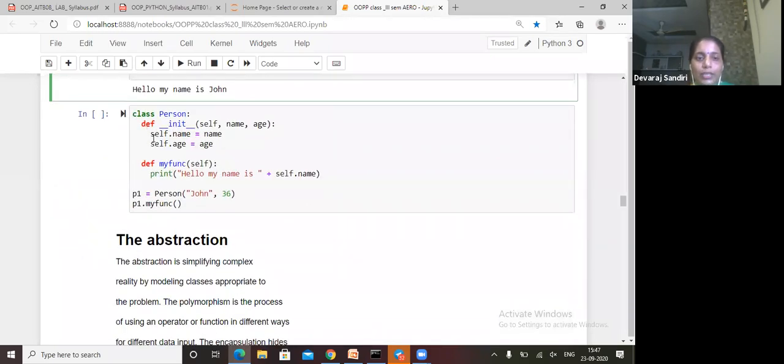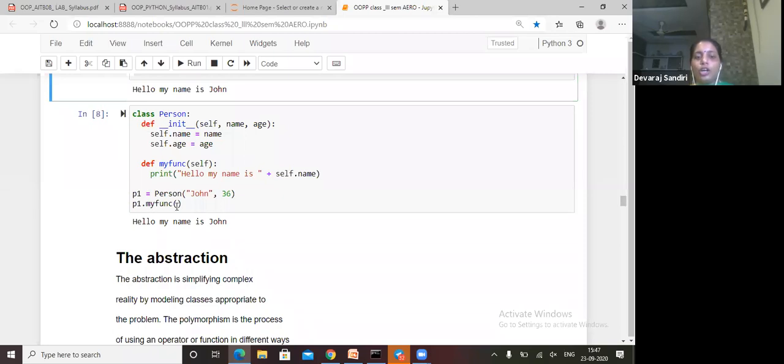What is the next example I gave? By using self: def init self, self.name is equal to name, self.age is equal to age. Def my_function of self. What is def my_function of self? We are creating another user defined function. Here the init method, here the my_function method we are using. So print hello my name is self.name. Here the self will go under self.name. So print p1.my_function. Without self and with self we got the same thing.